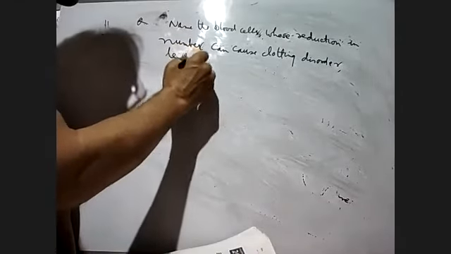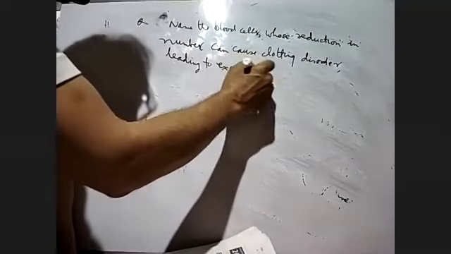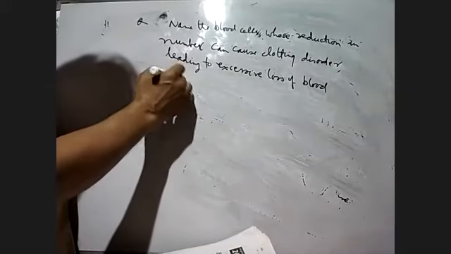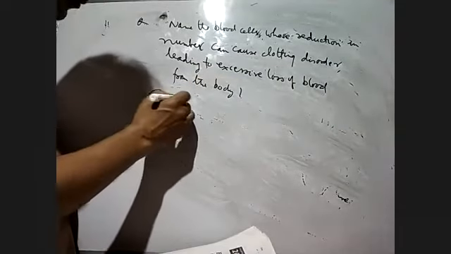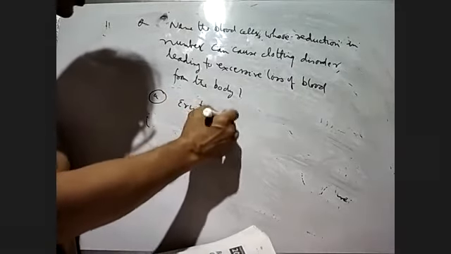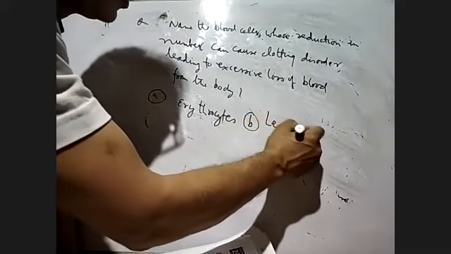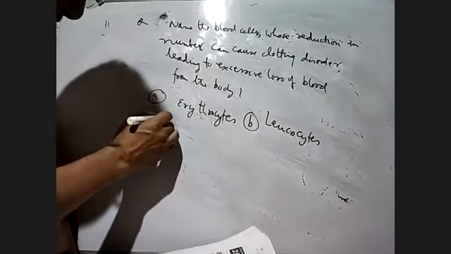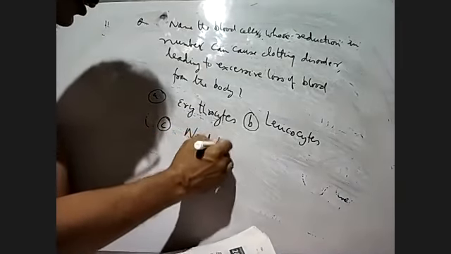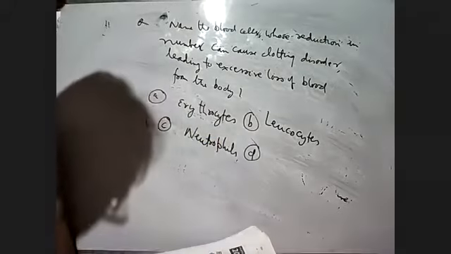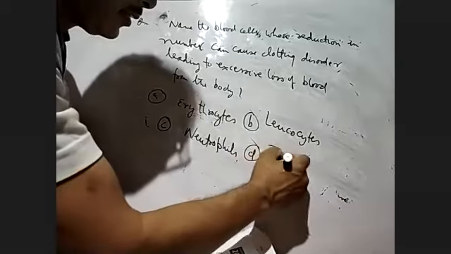Okay, the options given here: number A, erythrocytes or the red blood cells; number B, leukocytes; number C, neutrophils; and number D, thrombocytes.